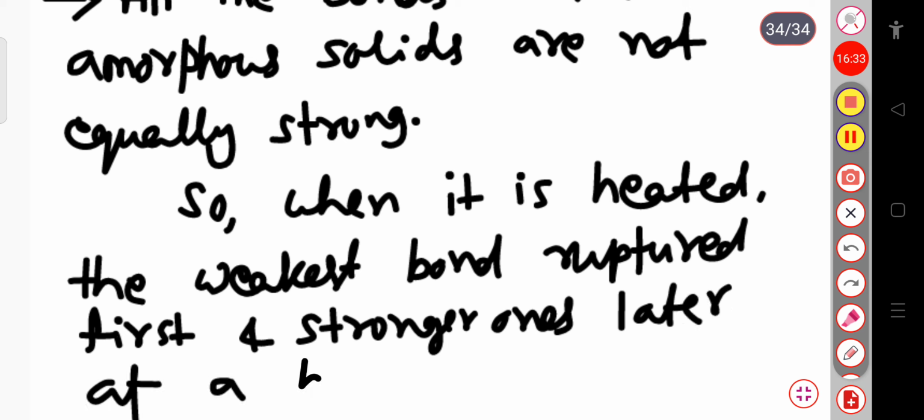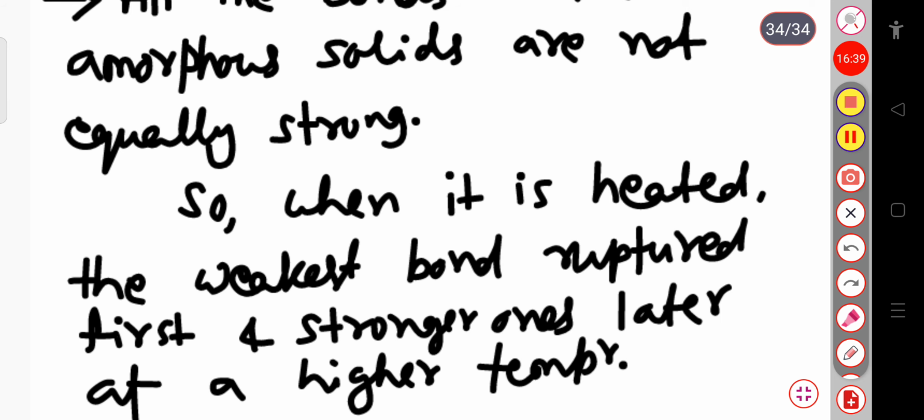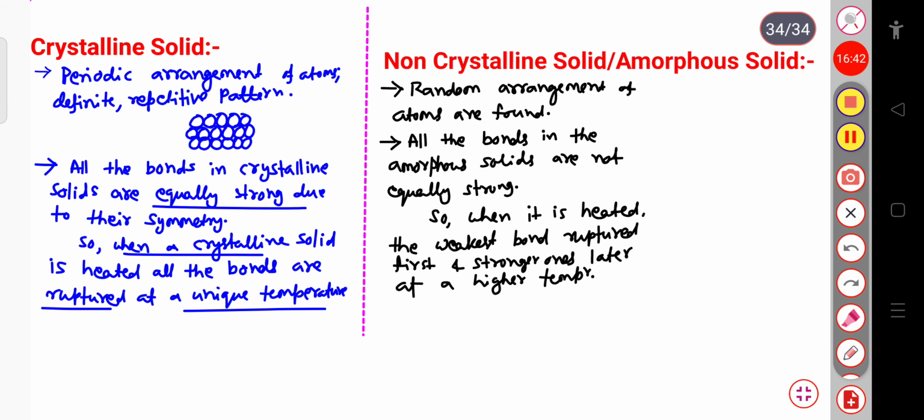So these are basically in the powder form. So this is the basic difference between the non-crystalline solid and the crystalline solid.